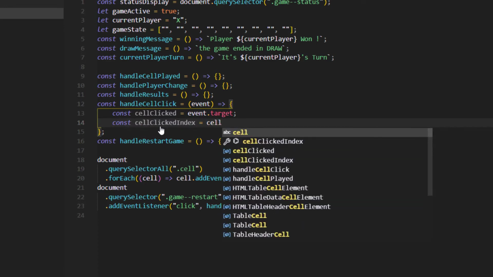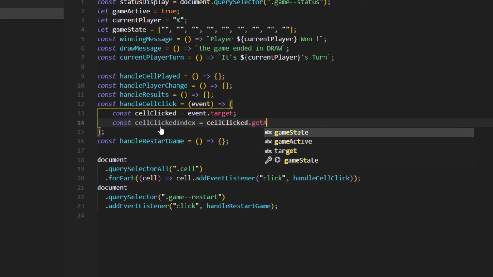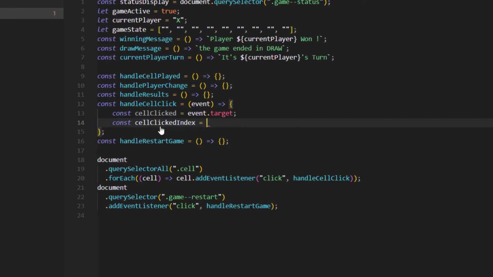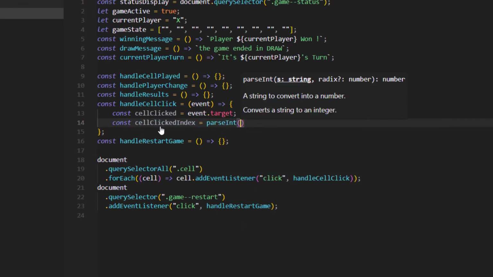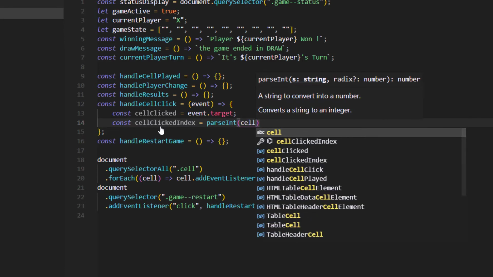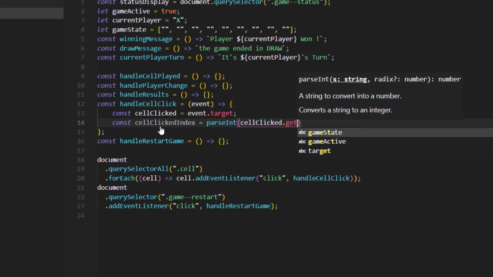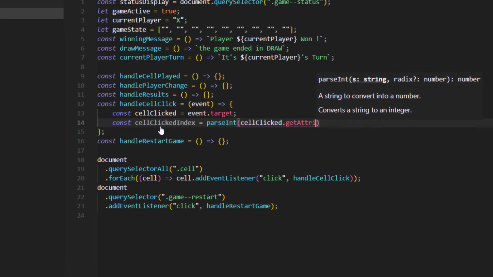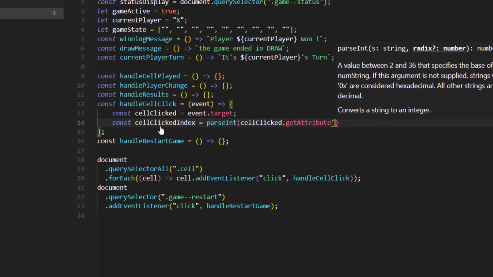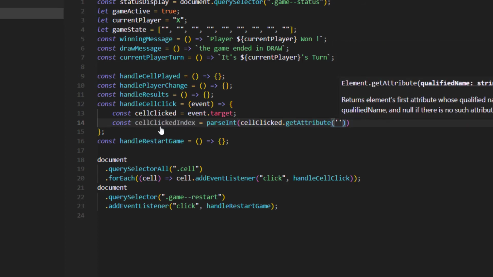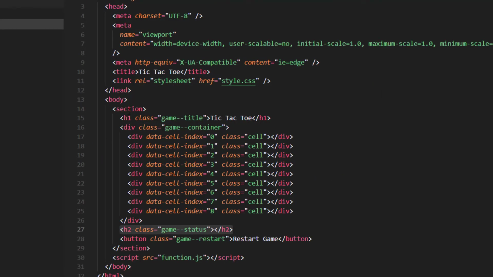It's gonna be cellClicked.getAttribute. Sorry, before doing that we need to parseInt, because at the end they're gonna give us a string, not an integer. So we type cellClicked.getAttribute, and it's data-cell-index, which is the same one here.